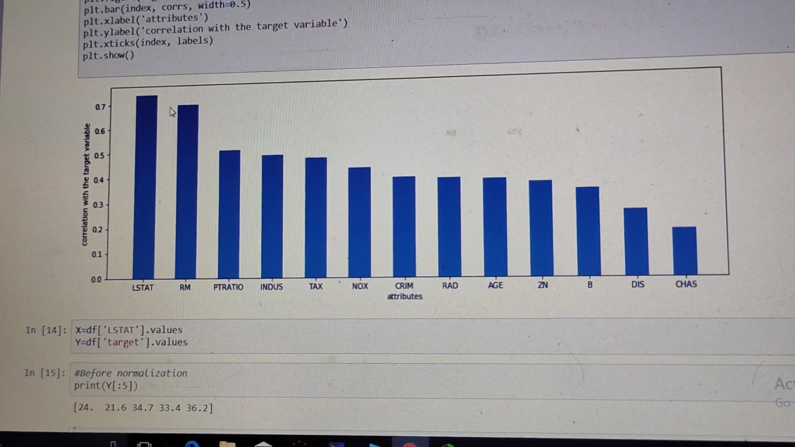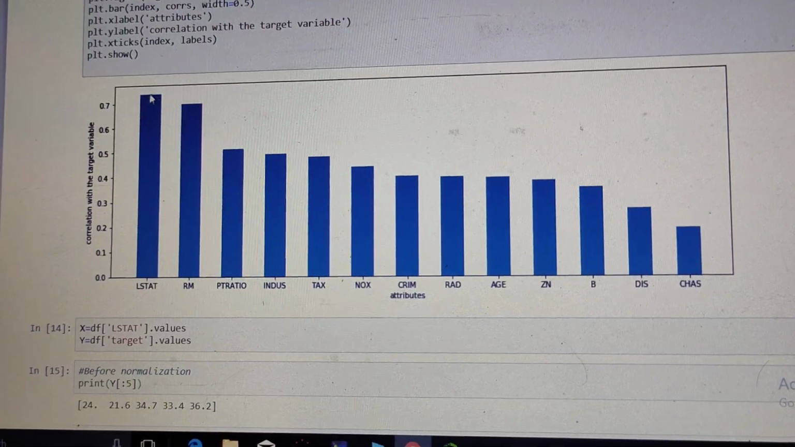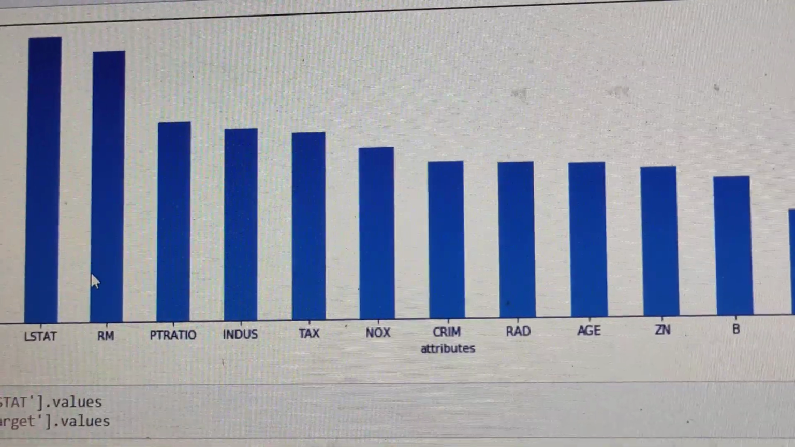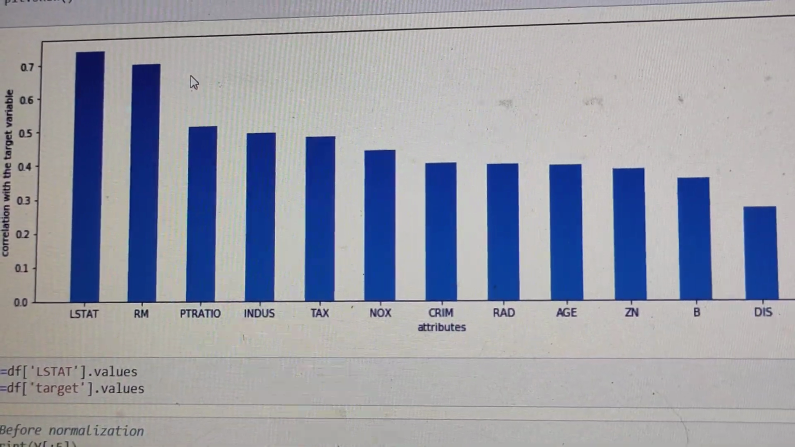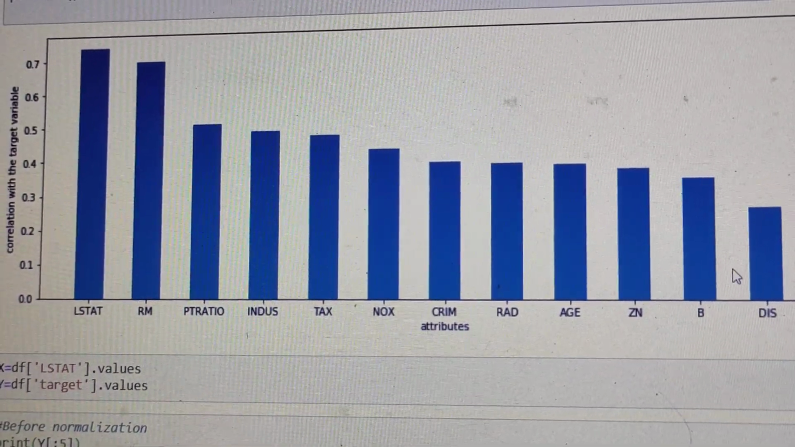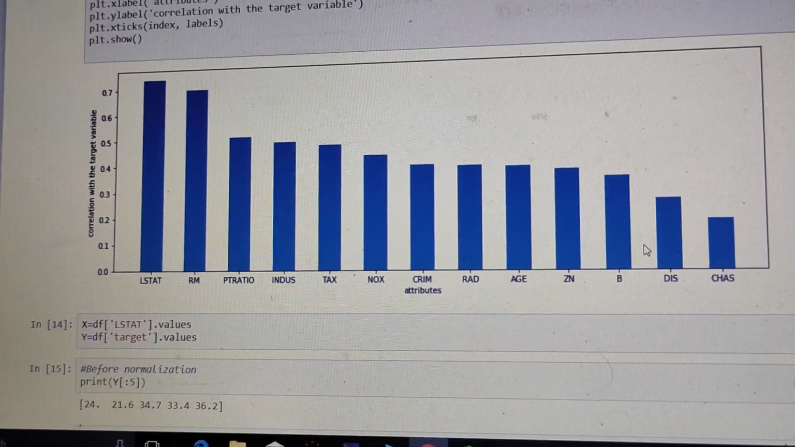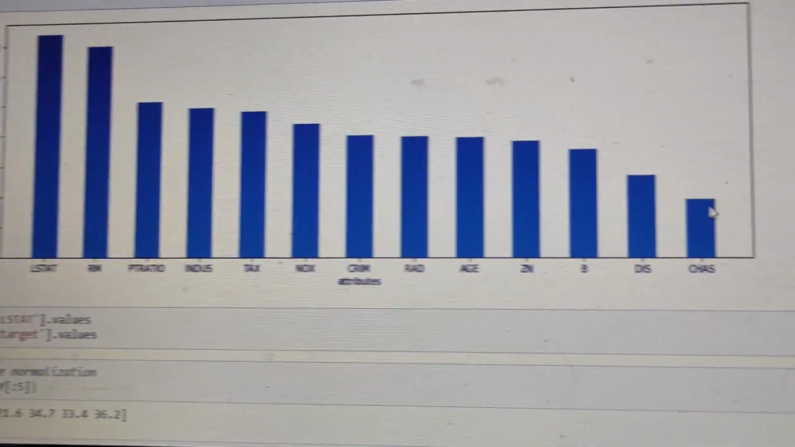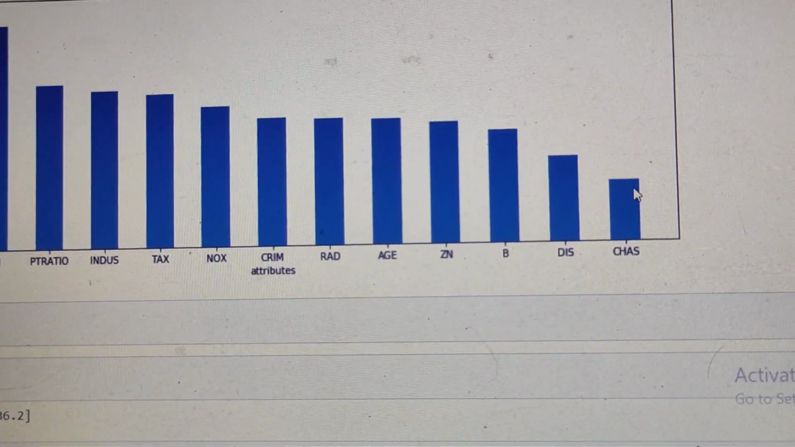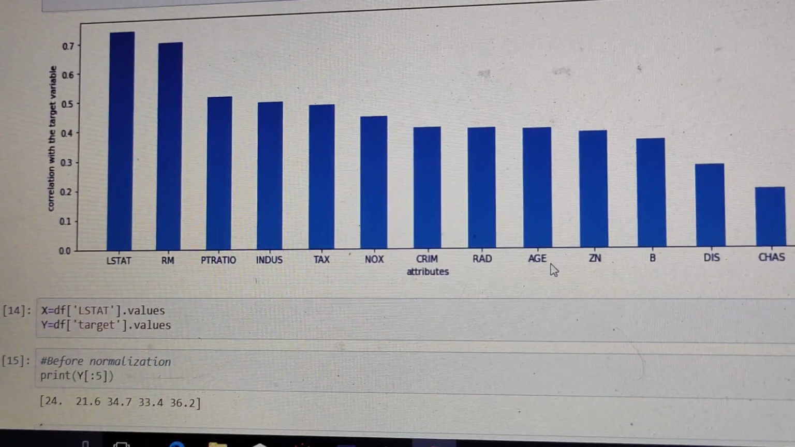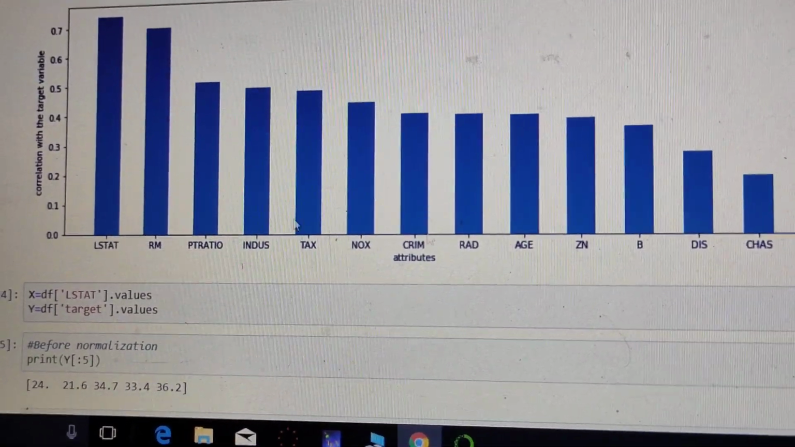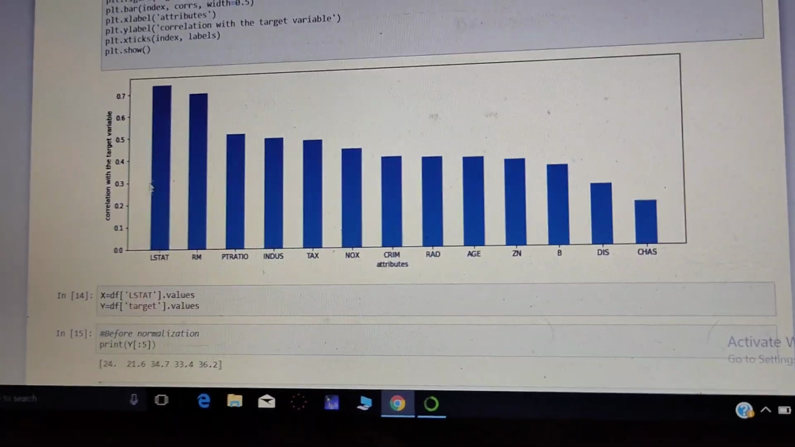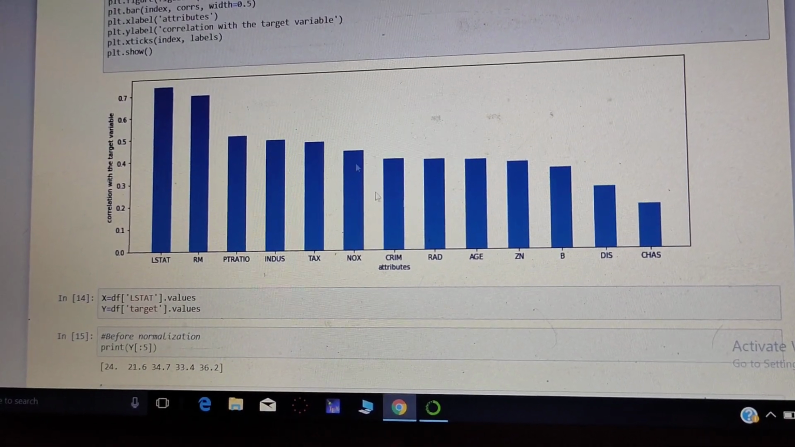LSTAT shows the highest value, 0.8, and then RM shows 0.7. Then the least correlated with the target variable is CHAS. This shows 0.15. This is the correlation of the target variable. This is the plotting of the graph.